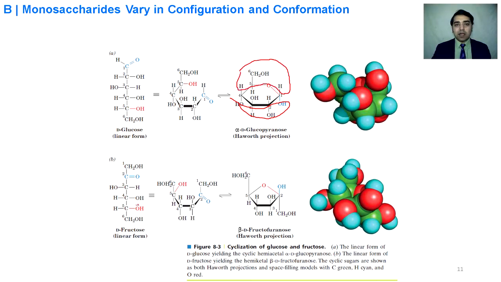Similarly, fructose has a hydroxyl group on the fifth carbon. This hydroxyl group has a lone pair that attacks the carbon of the carbonyl group and makes a cyclic structure that is 5-membered.